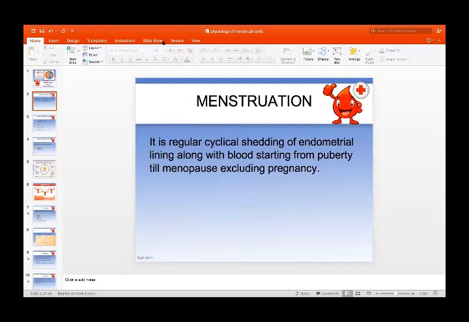It starts from puberty, so it is the sign of puberty, which is called menarche. Onset of menstruation for the first time is called menarche, and it will continue regularly every month till menopause. And what is menopause? Menopause is a cessation of menstruation for a period of 1 year. It usually occurs after the age of 40 or 45. This is what we understand by menstruation. But during pregnancy, there is no menstruation.